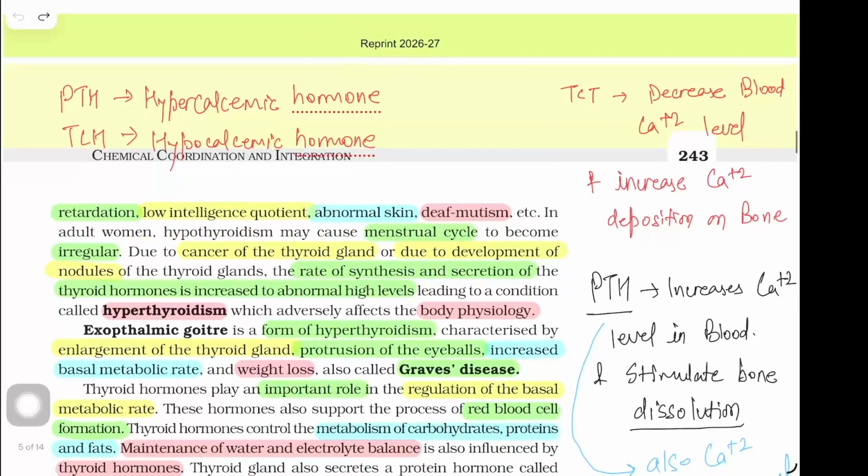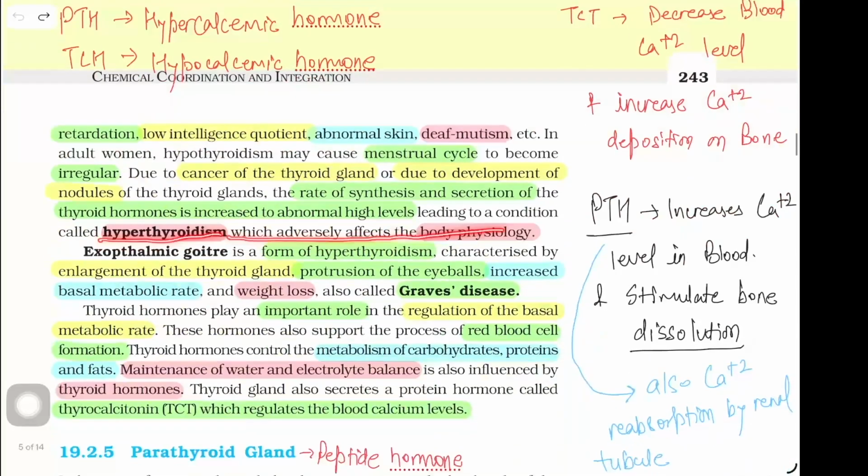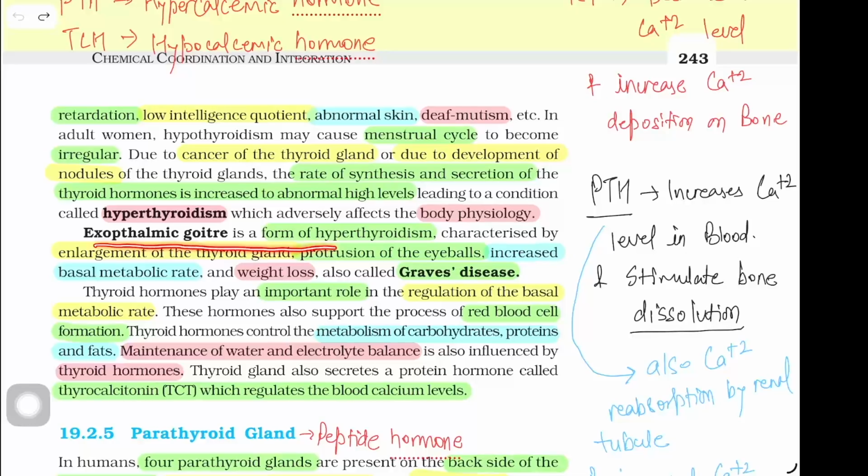In adult women, hypothyroidism may cause the menstrual cycle to become irregular. Due to cancer of the thyroid gland or due to development of nodules of the thyroid gland, the rate of synthesis and secretion of the thyroid hormone is increased to abnormally high levels, leading to a condition called hyperthyroidism, which adversely affects the body physiology. Exophthalmic goiter is a form of hyperthyroidism characterized by enlargement of the thyroid gland, protrusion of the eyeballs, increased basal metabolic rate, and weight loss, also called Graves' disease.